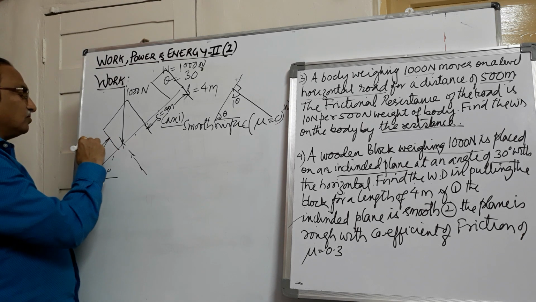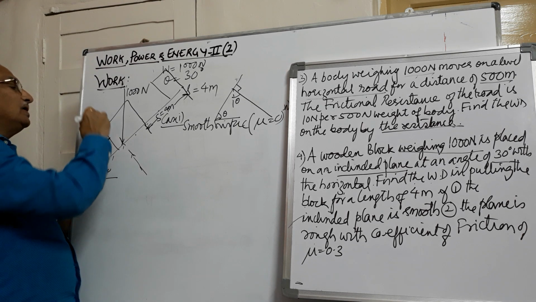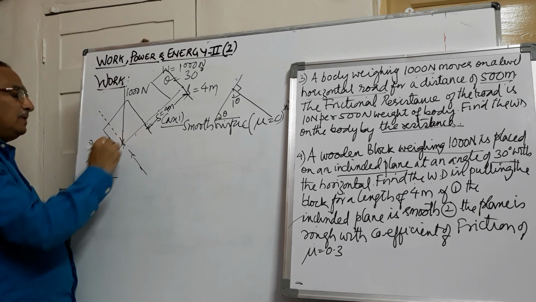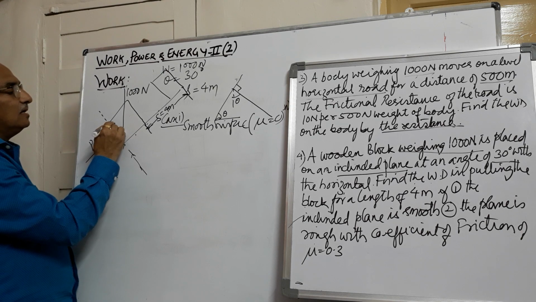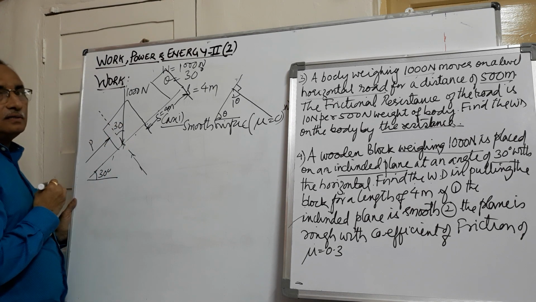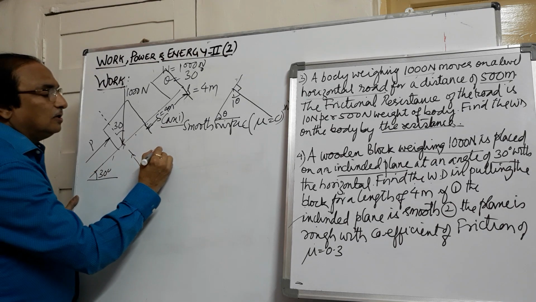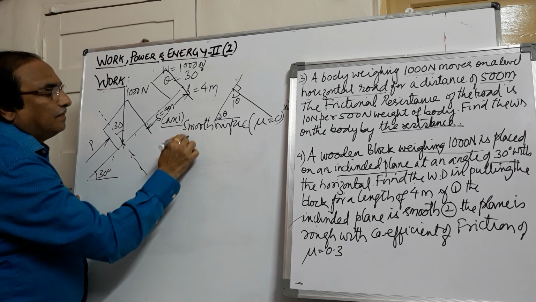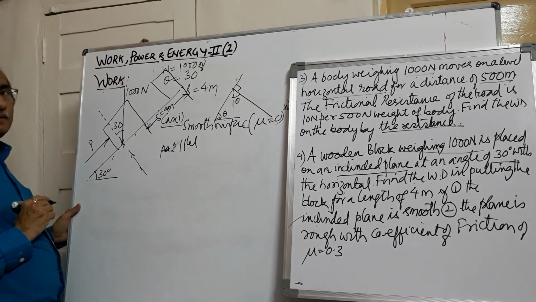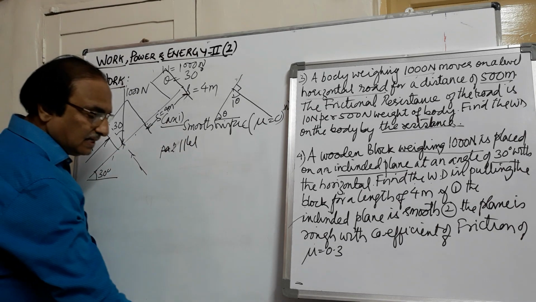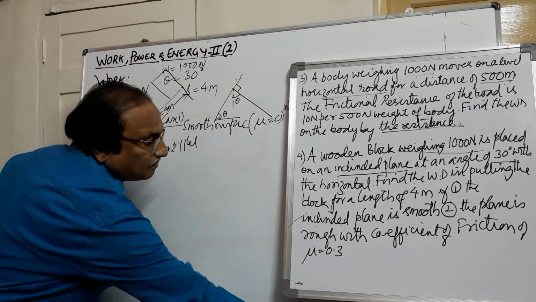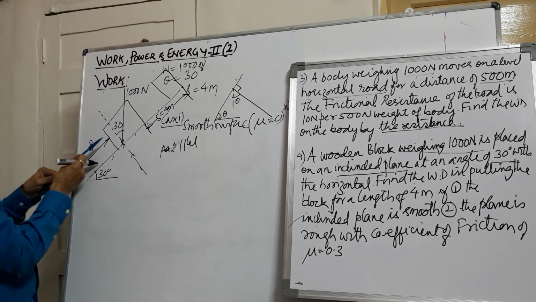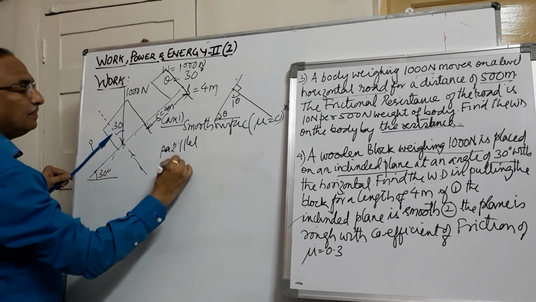Suppose I am applying a force of P here. This weight is acting vertically down. If I draw a perpendicular to the plane, if this angle is theta, this angle will also be equal to theta. Now if I resolve the force parallel to the plane, this force P is acting parallel to the plane and it is acting towards right. So this will be P.